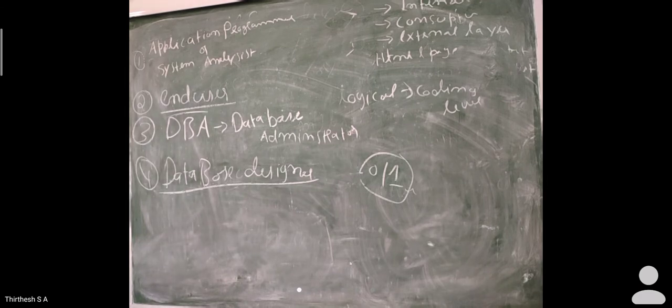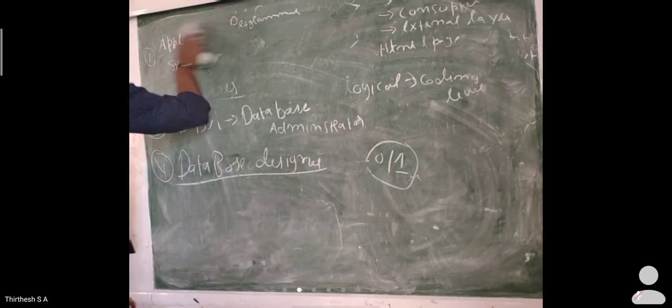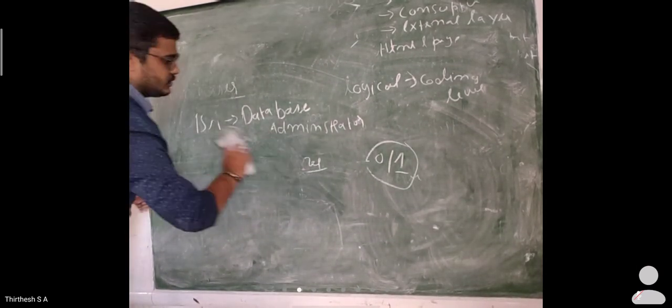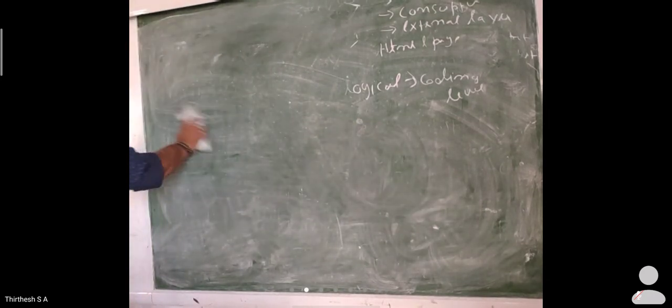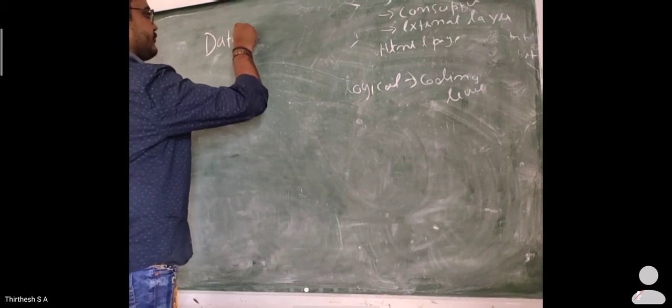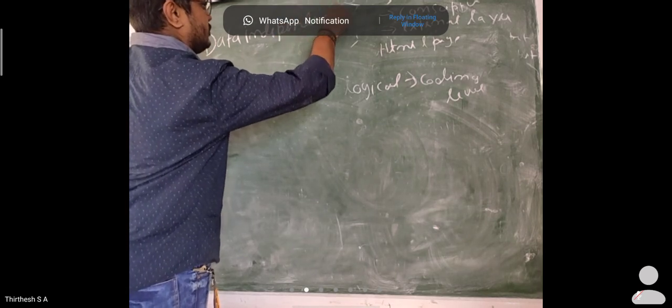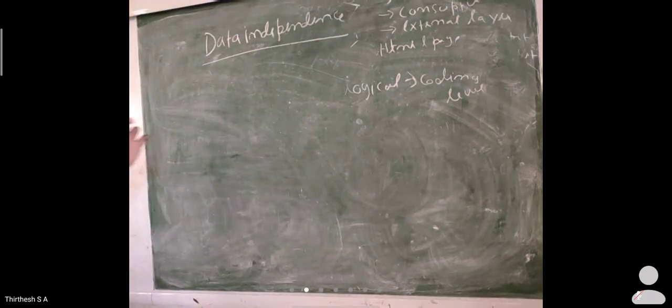So these are the four main users of the database management system. The next concept for today is data independence. So what is data independence?